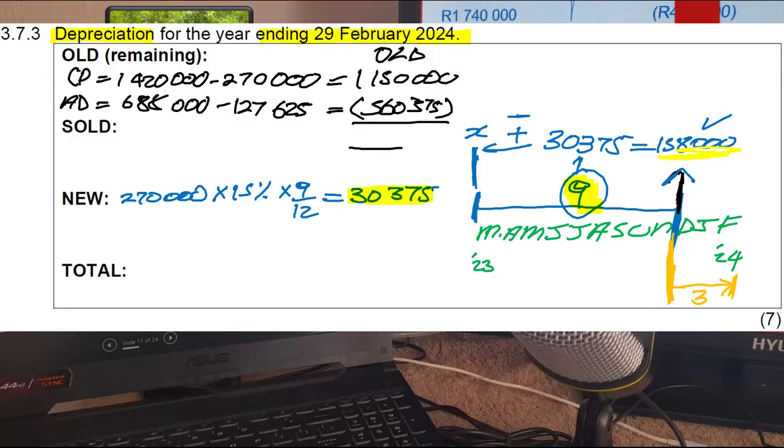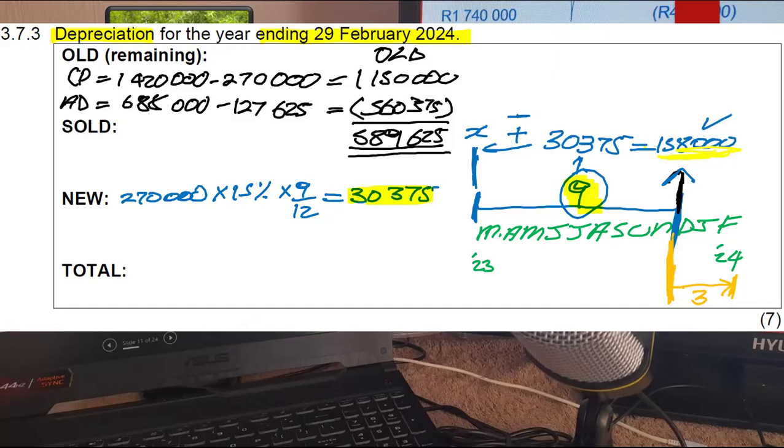Now you're going to have your carrying value, which will be 1,150,000 minus that 560,375. It'll give you 589,625. That is the carrying value of the old vehicles at the beginning of the year. But that's not what they wanted from us. Why am I calculating it then? If that's not what was asked, why am I calculating it?